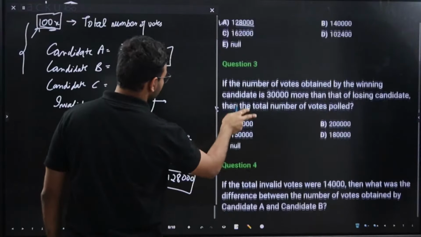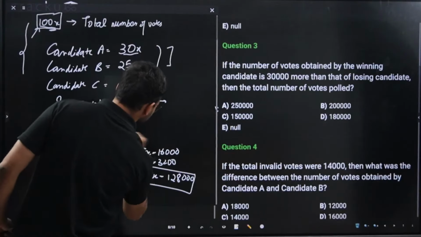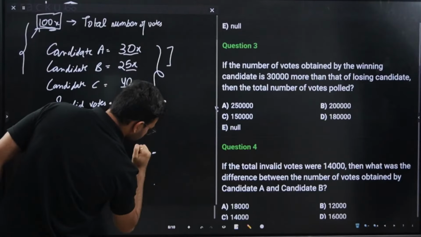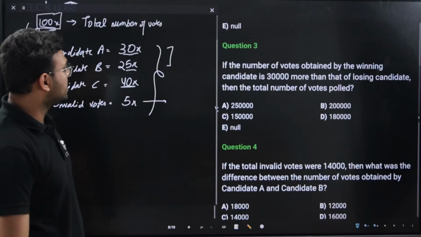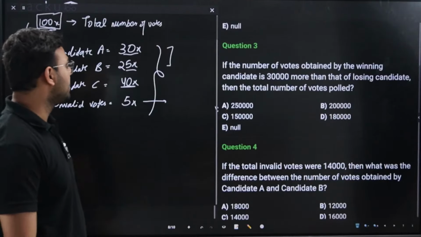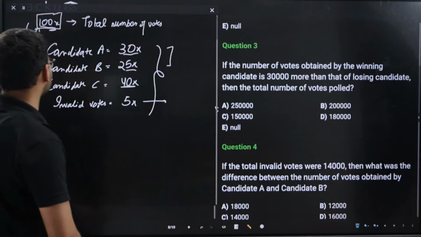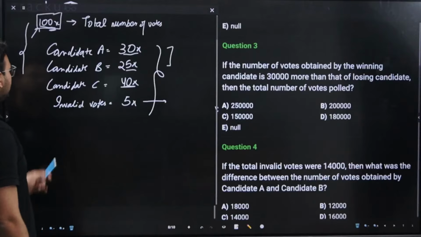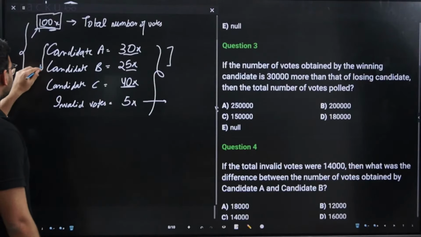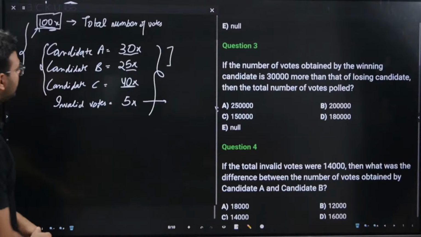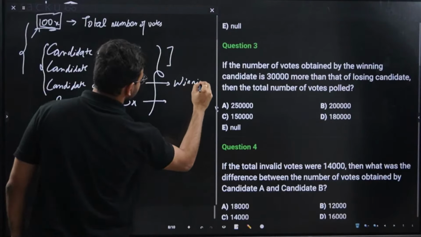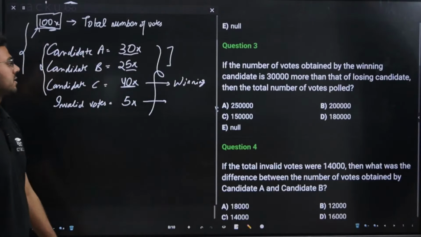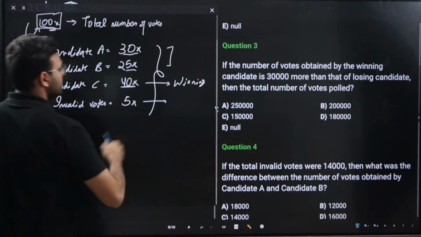Let's look at the third one now. The third question is saying that if the number of votes obtained by the winning candidate is 30,000 more than that of the losing candidate, then the total number of votes polled is. So which one is the winning candidate among these three? There were three candidates in an election. Definitely candidate C is the winning one, because he got the maximum number of votes.